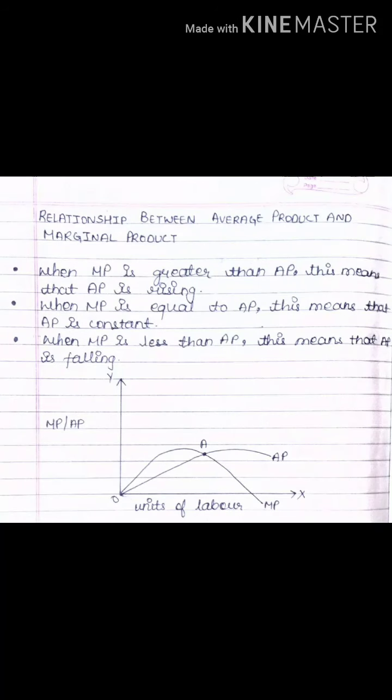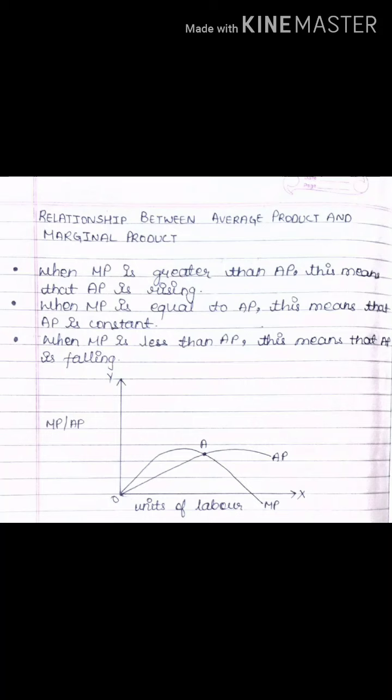Now we will understand the relationship between average product and marginal product. Average product, we know what it is: it is the total product upon the total units of labor. Marginal product means the additional unit. Now let's see how these two curves relate to each other.